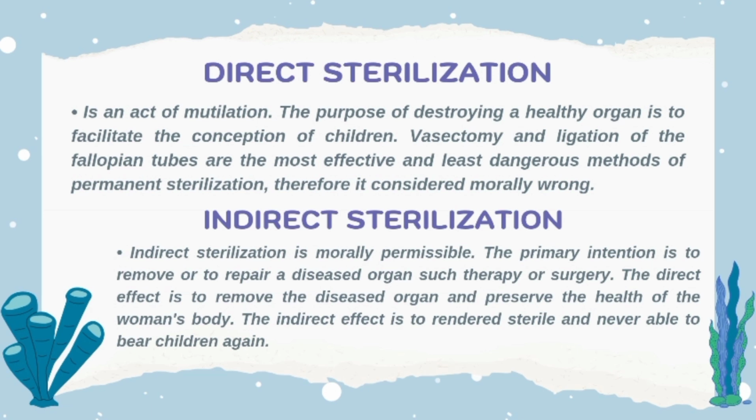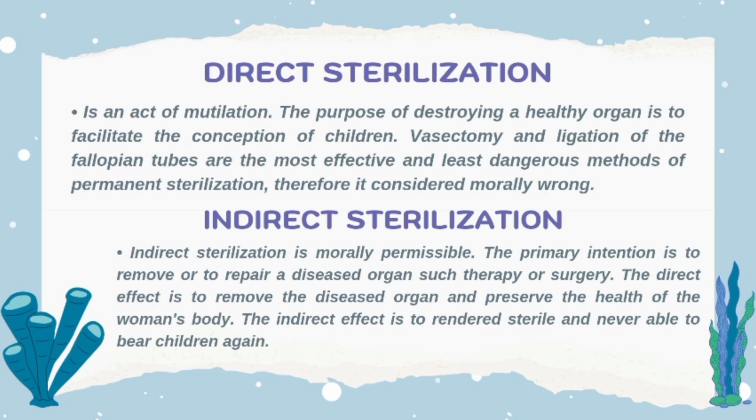The second is the indirect sterilization. Indirect sterilization's direct intention is the act of removing or repairing a diseased organ, such as through therapy or surgery. Unfortunately, such a surgery or therapy may indirectly result in the person being sterilized. For example, if a woman is diagnosed with a cancerous uterus, performing a hysterectomy is perfectly legitimate and moral.